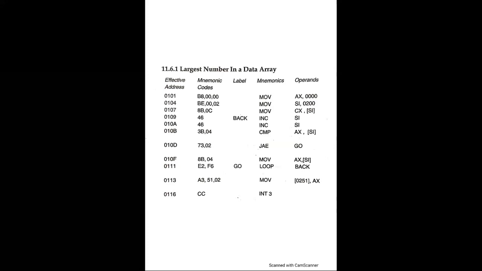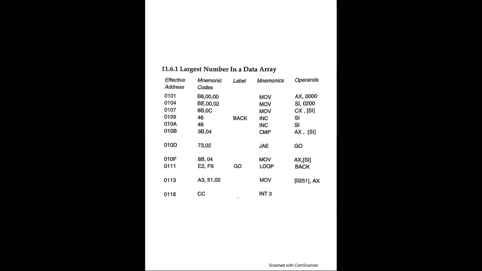Then 010B, code 3B 04, we have CMP AX, [SI]. It compares the previous largest number with the next number. Then we have 010D with the code 73 02. We have JAE GO. Jump if the number in AX is greater, that is, CF equals 0.